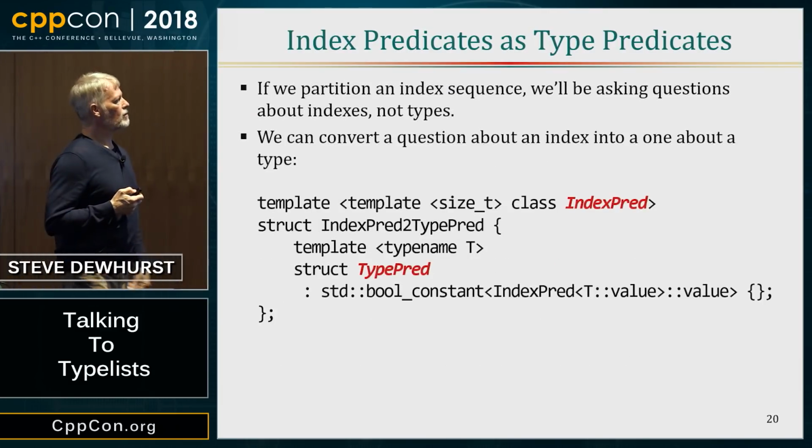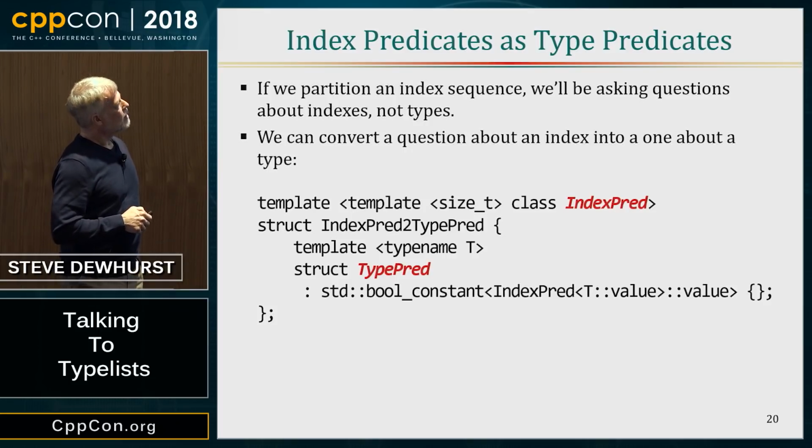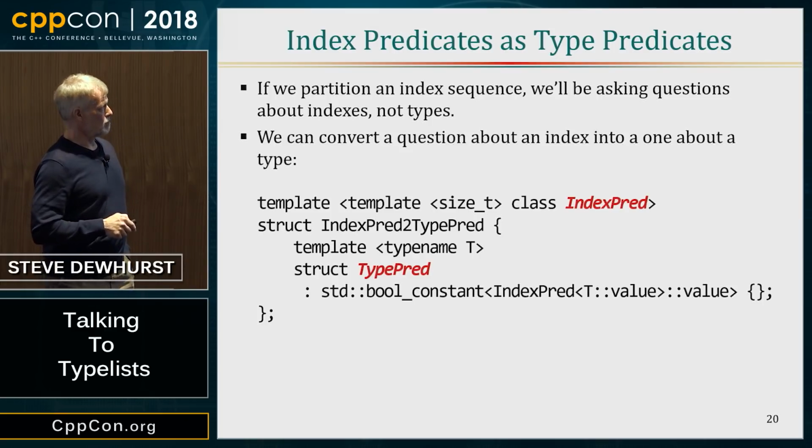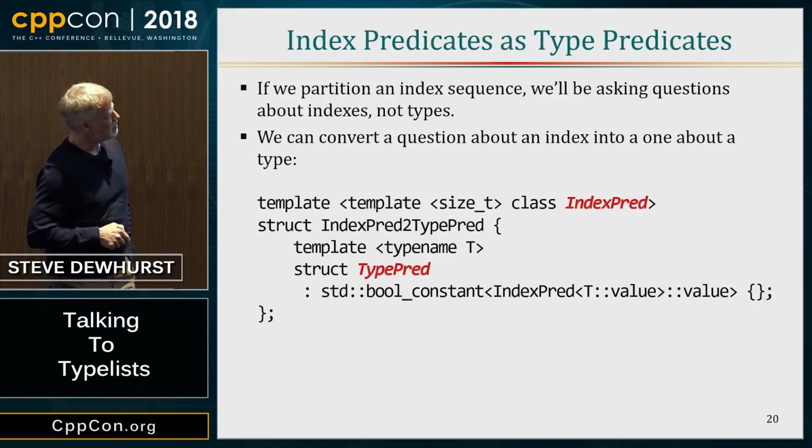And this is the way we do it. This is one way to do it, or it's the way I did it, in any case. So here is our index predicate. Takes an index and tells me yes or no. I'm going to use this to specialize a converter, and I'm going to have a nested template that treats the index predicate like a type predicate.